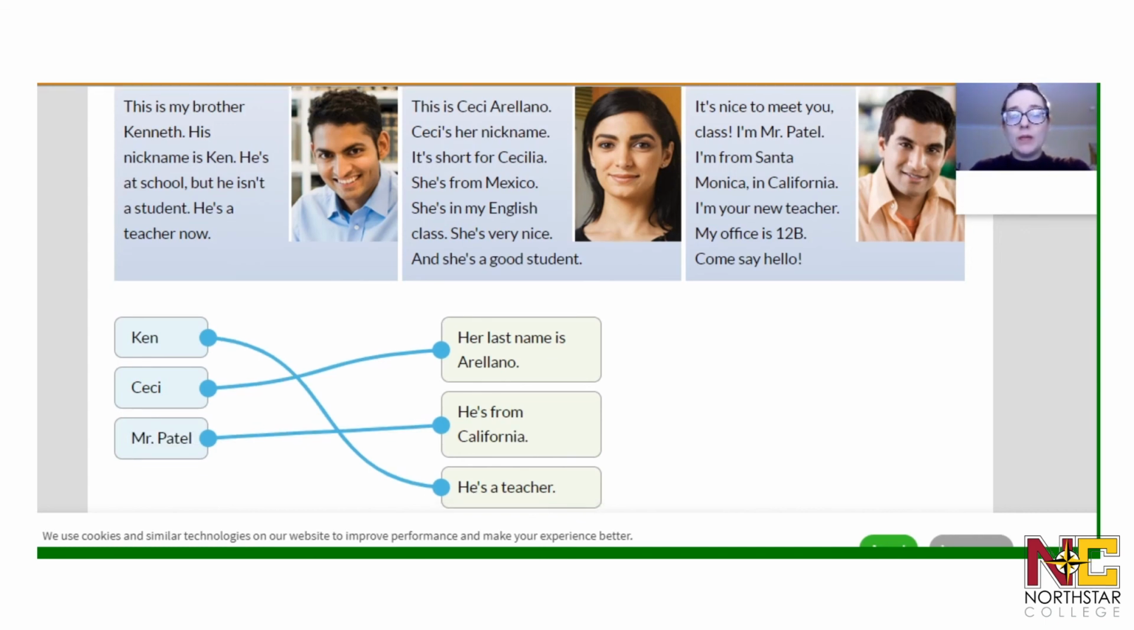So remember, when it comes to finding the topic, look for information that is similar. They're all related to one another. This one is all talking about Kenneth. This one is all about Cici. And this last one is all about Mr. Patel.